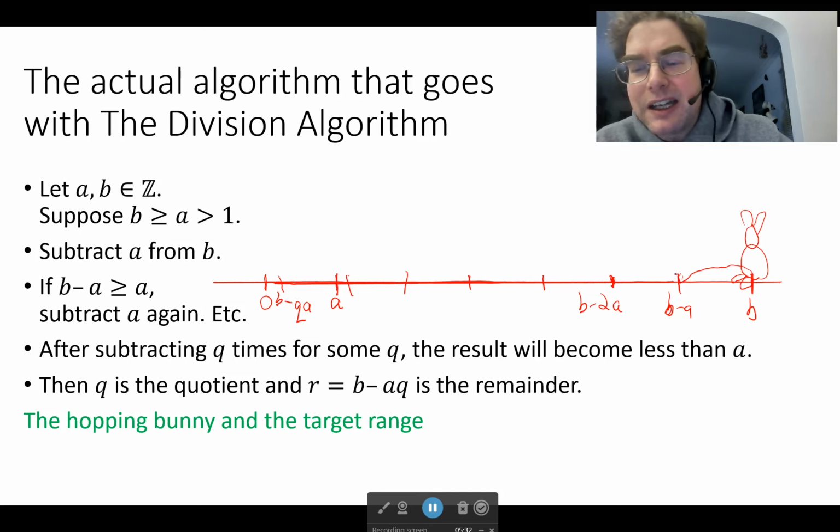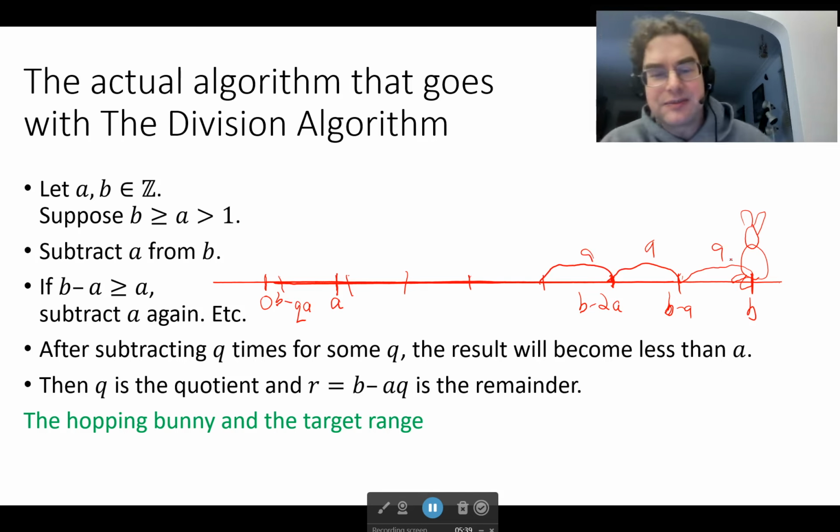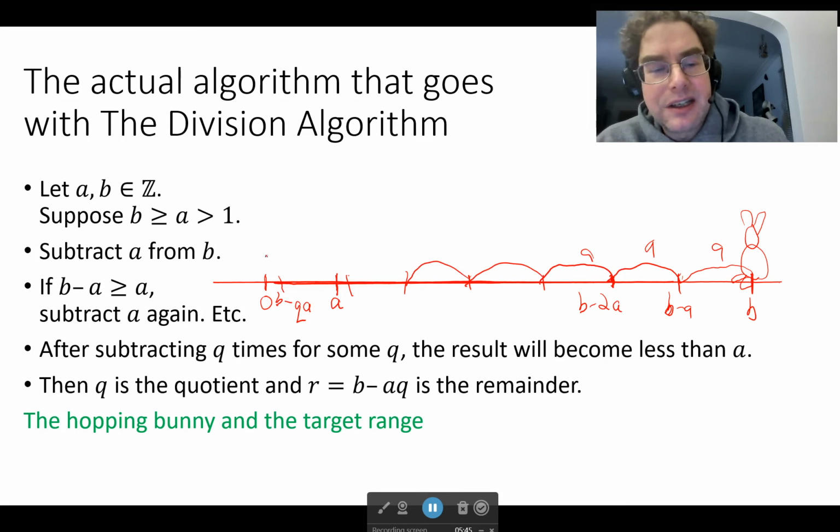It takes a hop of length a, another hop of length a, and so forth. All these hops are length a. What the bunny wants to do is get into the target range, which we'll say is 0 to a. So 0 to a is our target range.